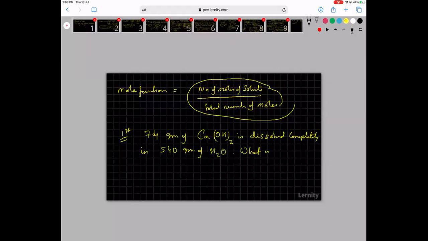What is the mole fraction of calcium hydroxide? In your exam, they won't write you the formulas. You will have to know that calcium hydroxide is Ca(OH)2. Yeah, 74 grams of calcium hydroxide is completely dissolved in 540 grams of H2O. What is the mole fraction of calcium hydroxide?